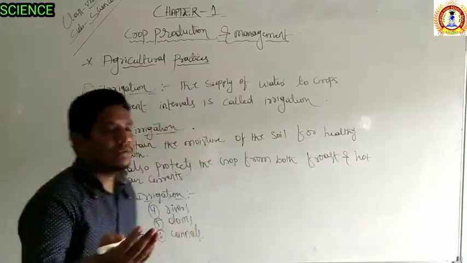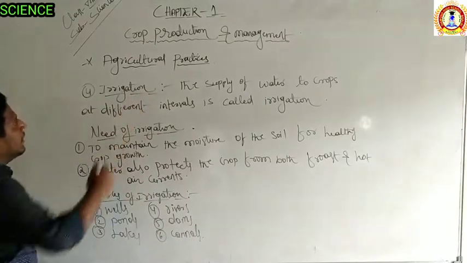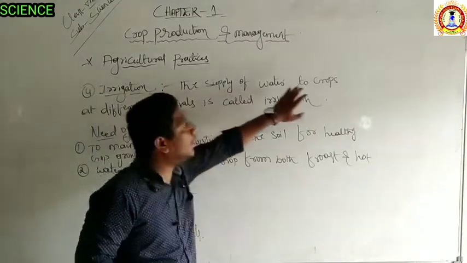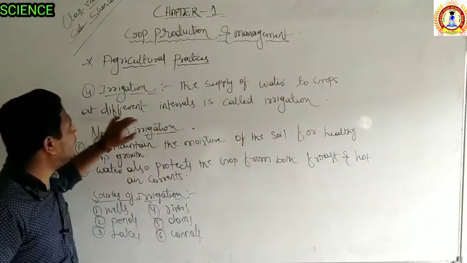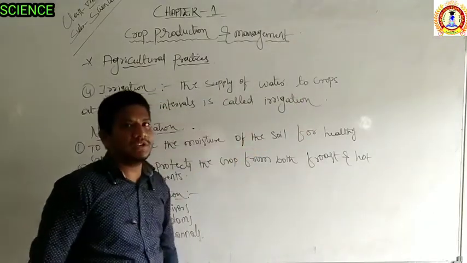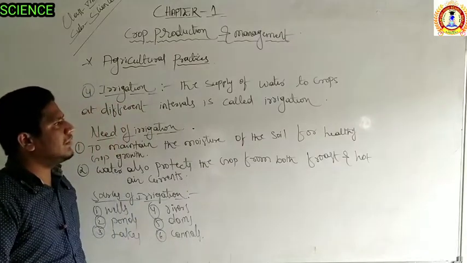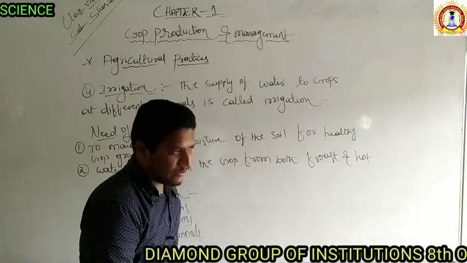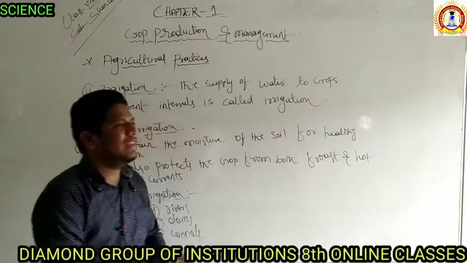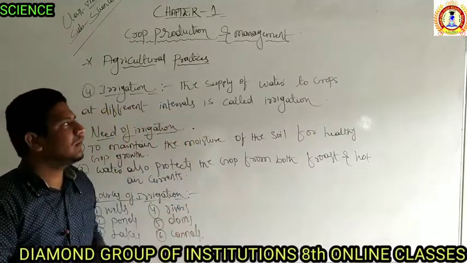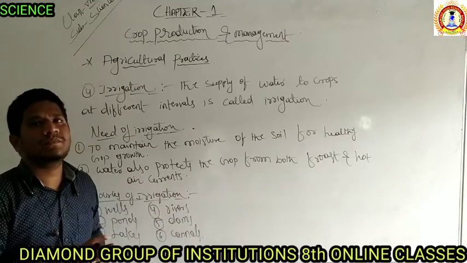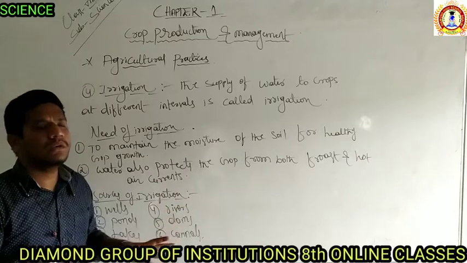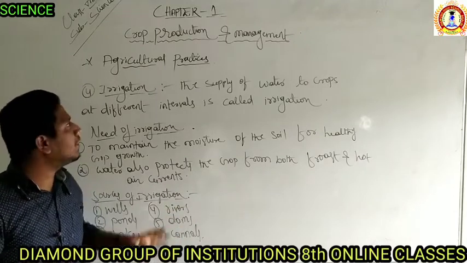We are discussing now the 4th agricultural practice, that is irrigation. What is meant by irrigation? Irrigation is nothing but the supply of water to the crops at different intervals. In a simple way, in Kannada we say Neeru Hudiyodu. It means, in the village areas, the farmer goes at night time, right? They will supply the water to all the crops in an equal manner. So that's called irrigation.